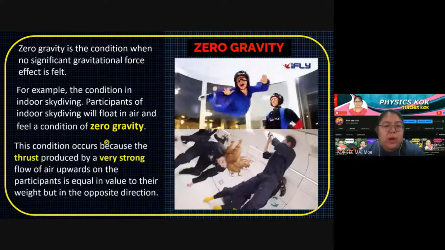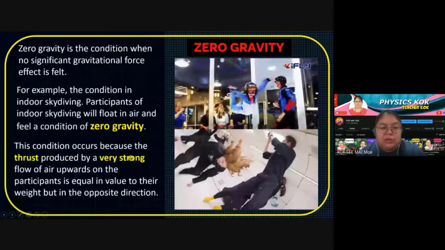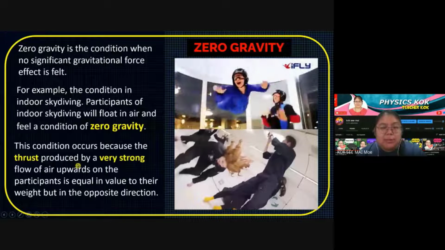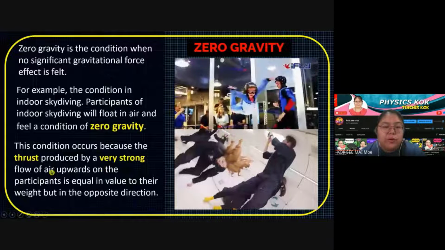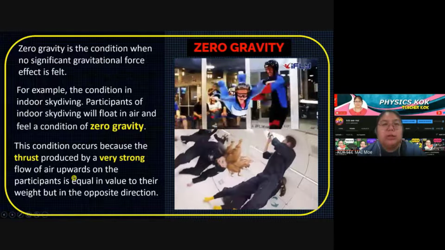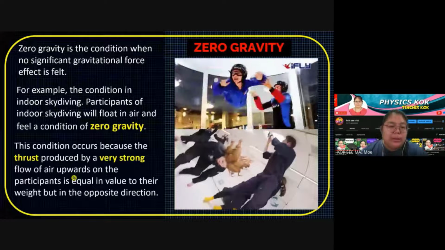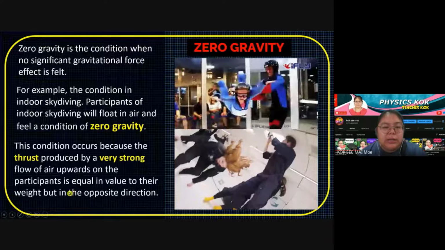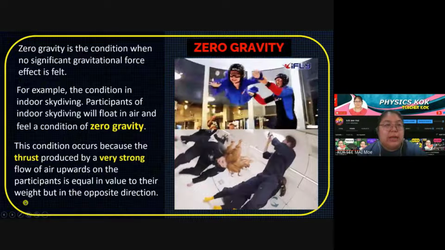Why zero gravity? This condition occurs because the thrust, a very strong force, flows into the air upwards and pushes the participant up. Finally, it is equal to the value of the weight. That means this force is the same as your weight.